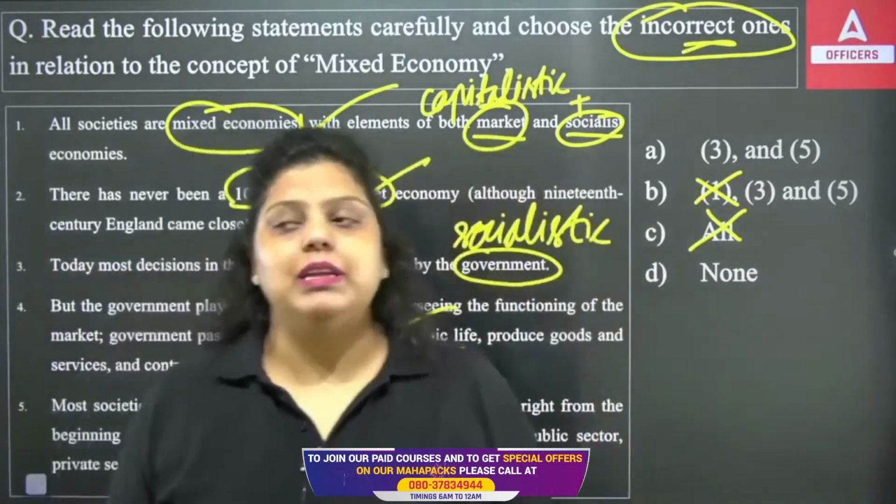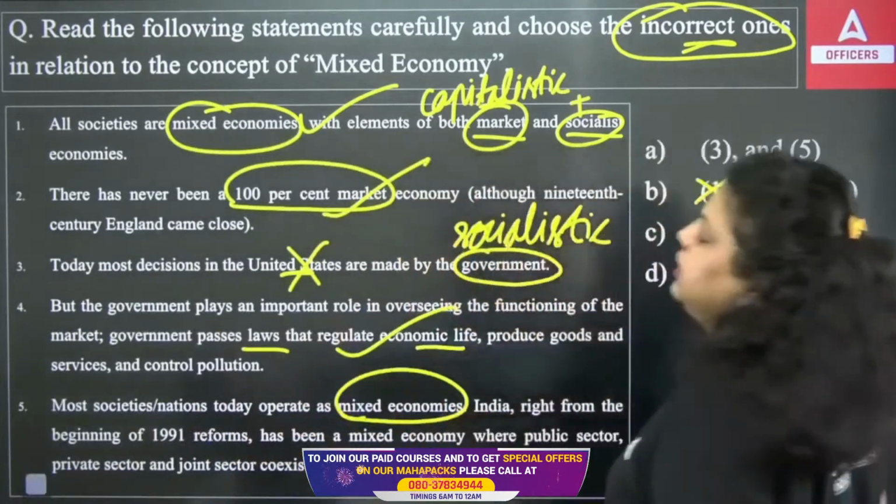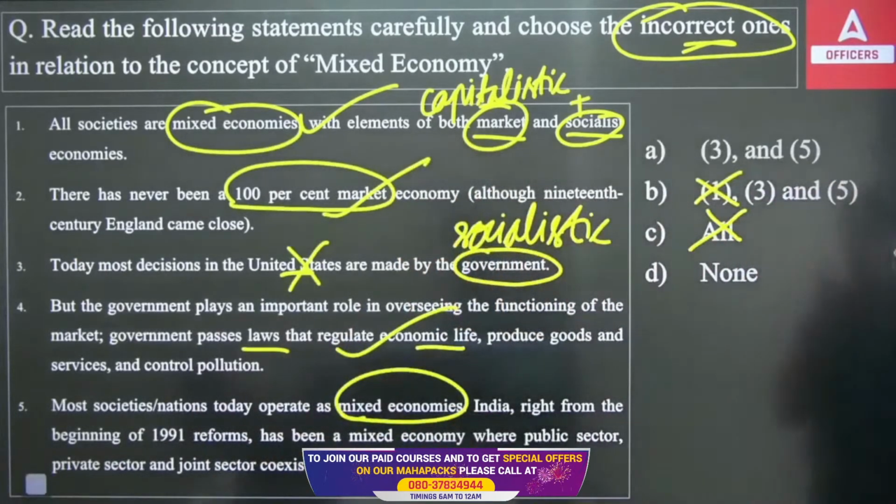The pollution will be controlled by the government. The social welfare will be done by the government. This is also true. Next. Most societies and nations today operate as mixed economies.